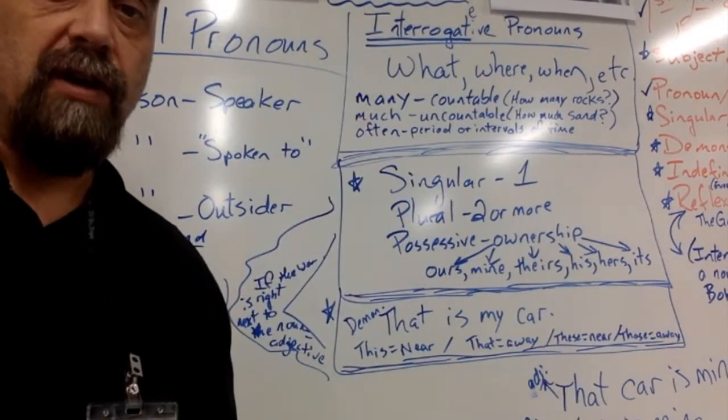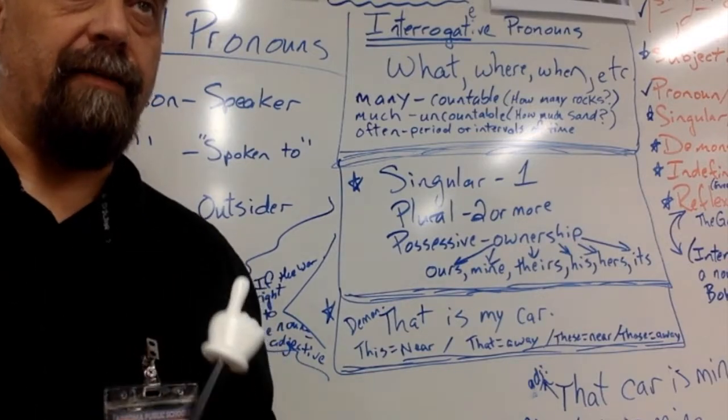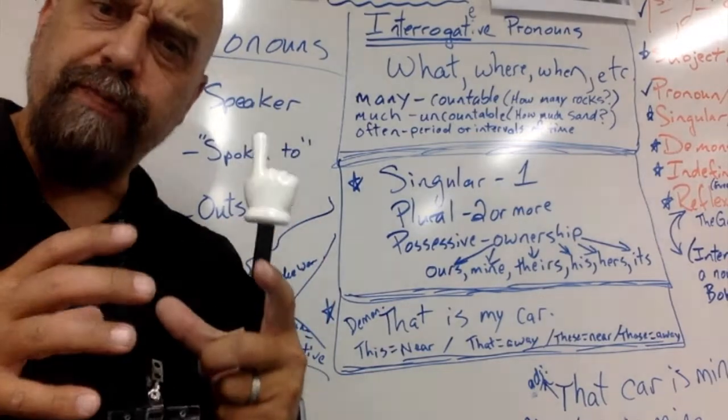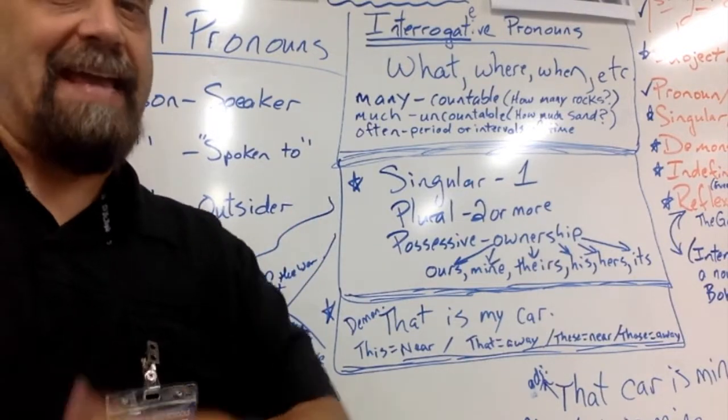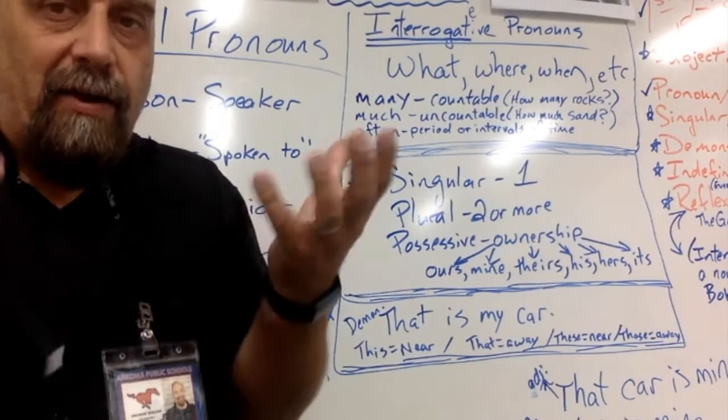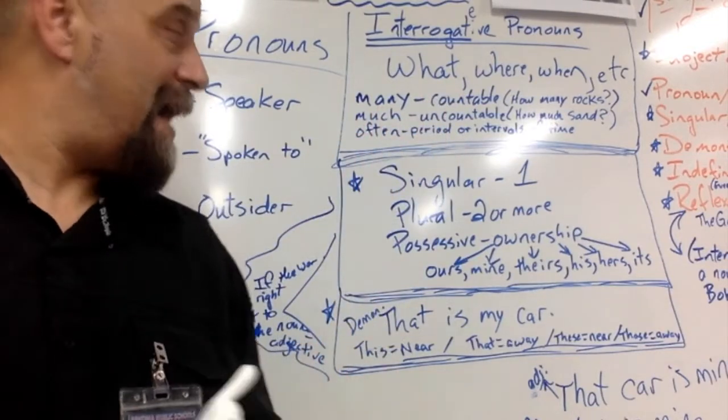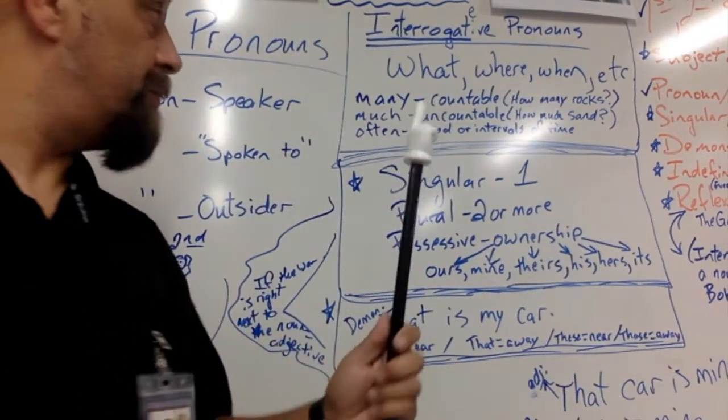Much is used for quantity. Well, not even quantities, groups. So like, how much sand is in your pocket? You can't count that. It's just an idea of the volume or the mass of what you're talking about. How big of a group.